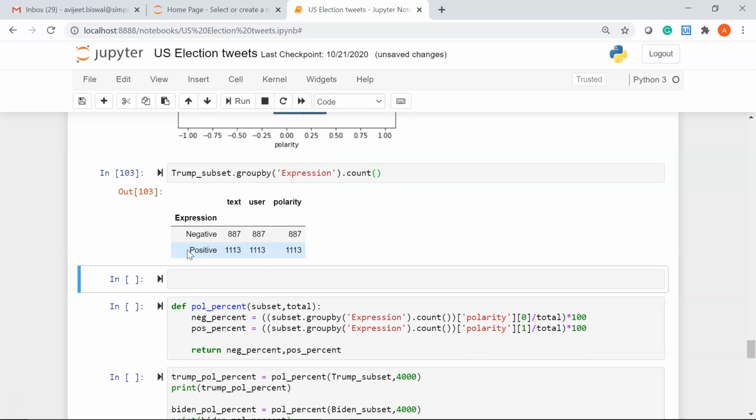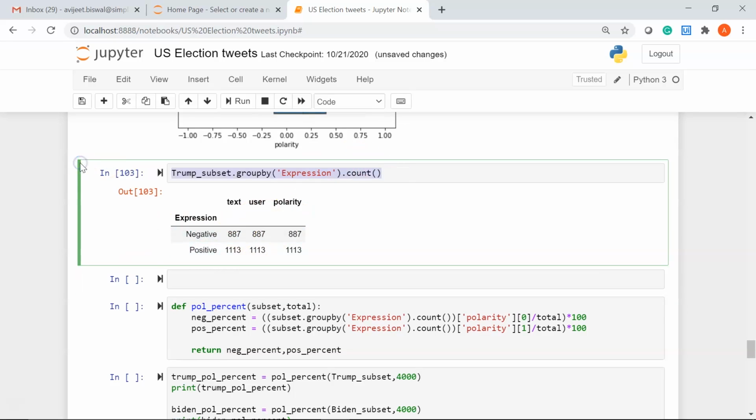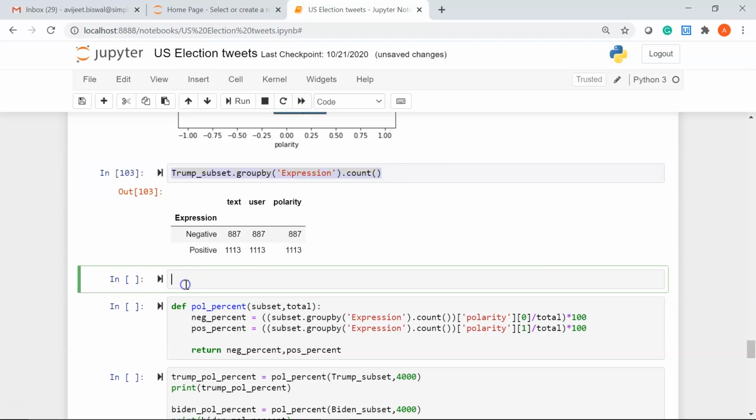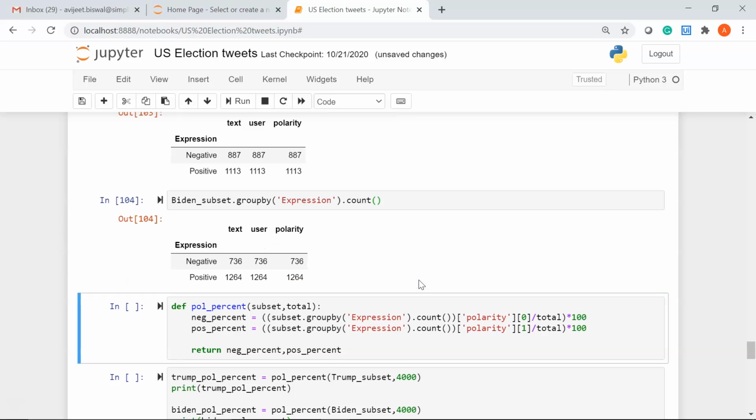If I run this, you can see this is a cross table. Similarly, you can do it for Joe Biden as well. I'll just replace the names. I'll write Biden and the rest is the same. You can see this is the cross table for Biden underscore subset.